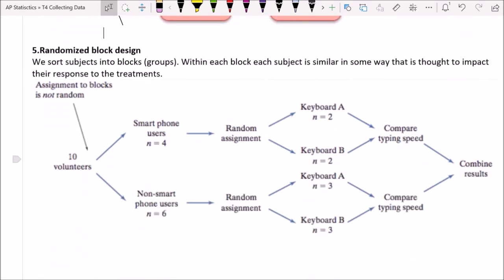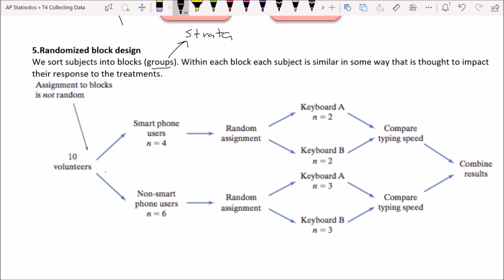All right, next is randomized block design. This is a little bit more sophisticated, and it's considered to be a little bit better. Okay, so what we do in this case is we sort our subjects into blocks. Blocks are just groups. Now, it's not stratified sampling, okay, but it's very similar. It's like putting them into strata. Remember, strata for sampling were groups that we thought would have like characteristics which might impact the results that they give. Okay, so we're going to look at some examples down here in a second.